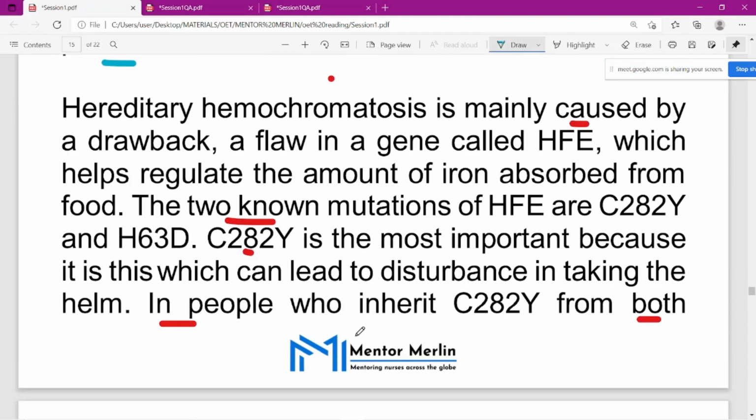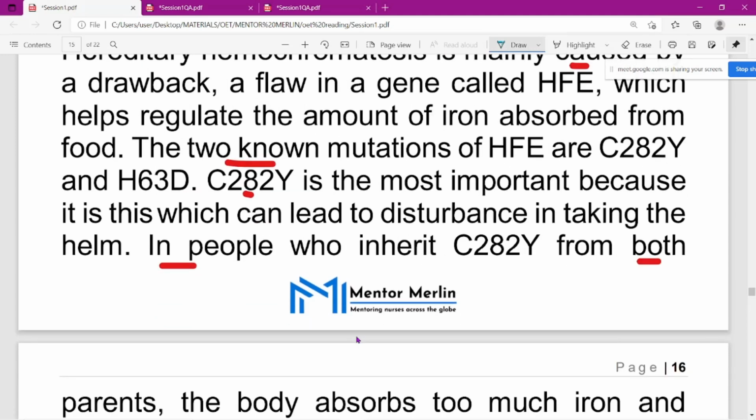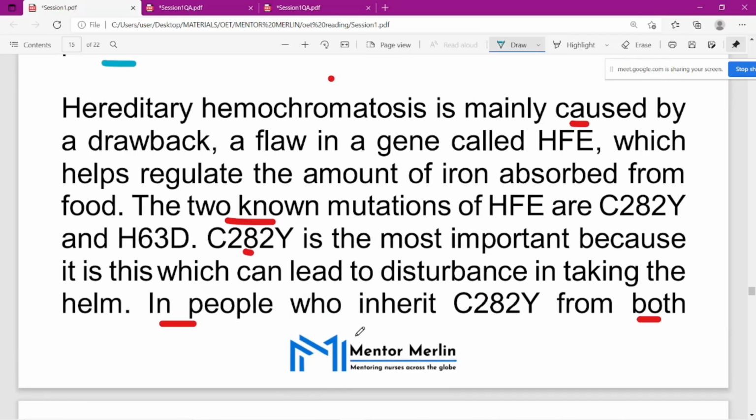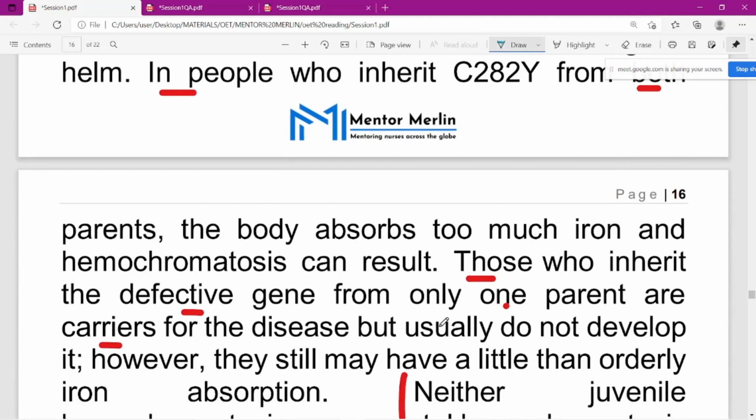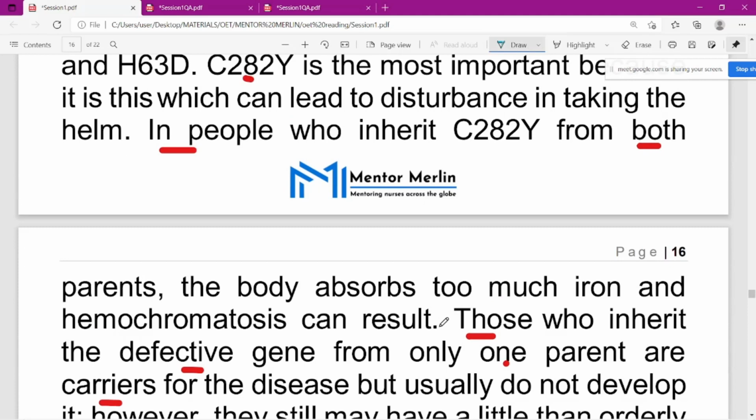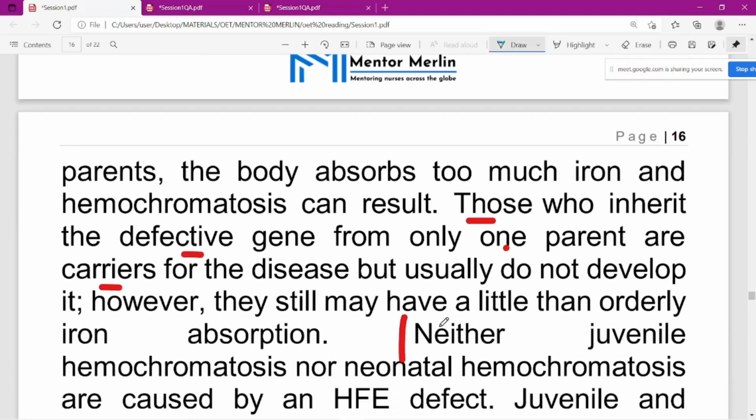It's mentioned here that the two known mutations of HFE are C282Y and H63D. This one is most important because it can lead to disturbance in people who inherit C282Y from both parents. It's mentioned here that from both parents, the body absorbs too much iron and hemochromatosis can result. So for the affected people, it can be from both genes.